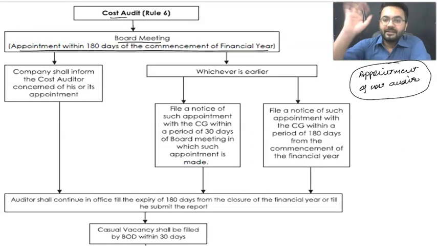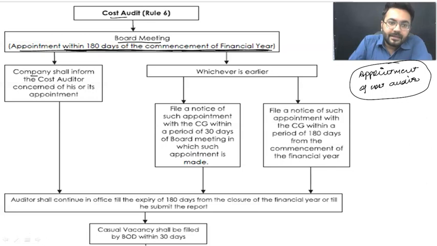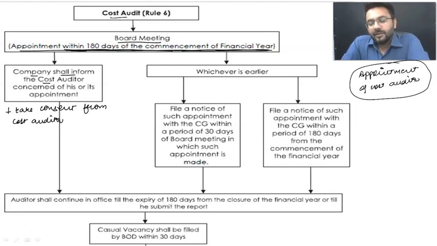Moving ahead, talking about the next part, now within 180 days of the commencement of the financial year. Yes sir, absolutely correct. The next part is that the company shall inform the cost auditor. To whomsoever it is concerned, if you are appointing somebody, you need to inform them, plus take consent from the cost auditor. It is the duty of the company that whosoever is going to be appointed as a cost auditor, the form is going to be filed.